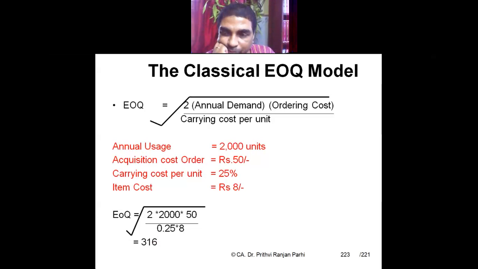How much are you getting? 2 lakh. 2 lakh divided by 2, how much are you getting? So 1 lakh. Root over of that. Yes, sir, 316.